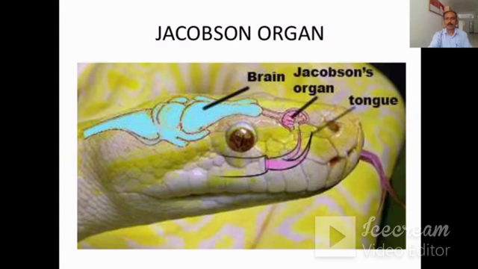In this picture you can see the Jacobson's organ. This is the head region of the snake. This is the brain. And next to the brain, this structure is called the Jacobson's organ, which is gustatory and olfactory in nature. This is the bifid tongue. Here in this region it is present.